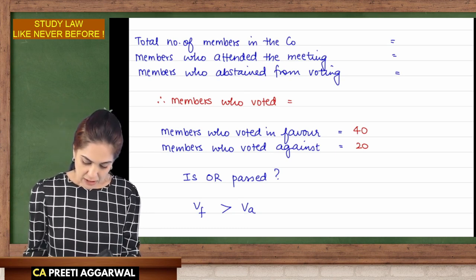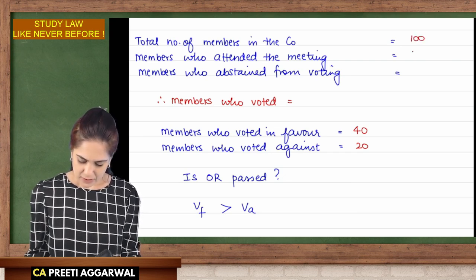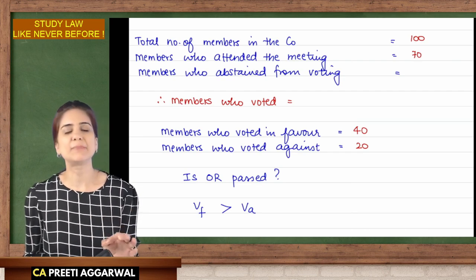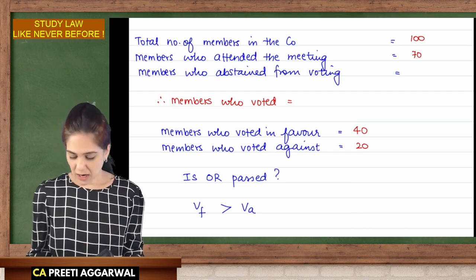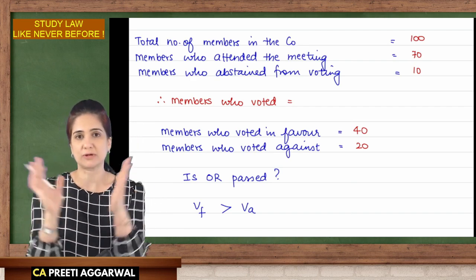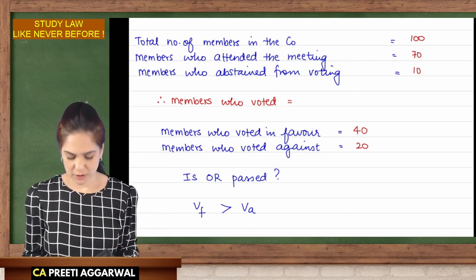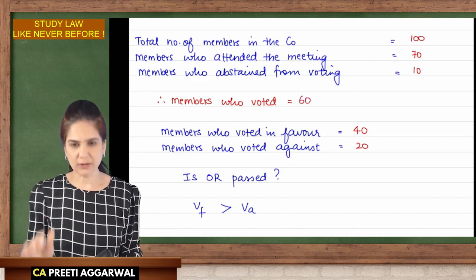Now, let's say that there are 100 members in the company, but only 70 members attended the meeting. Out of them, 10 say we don't want to vote. So out of 70, 10 don't want to vote. So how many members voted? Only 60.